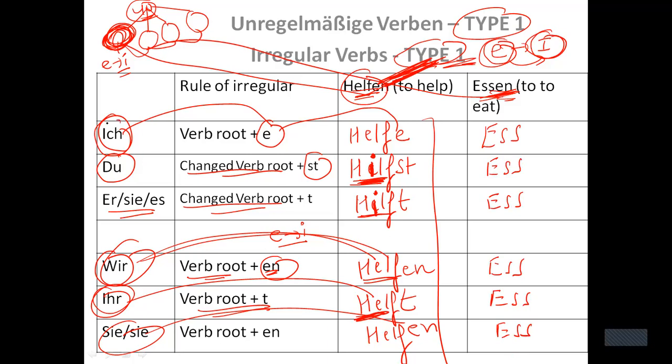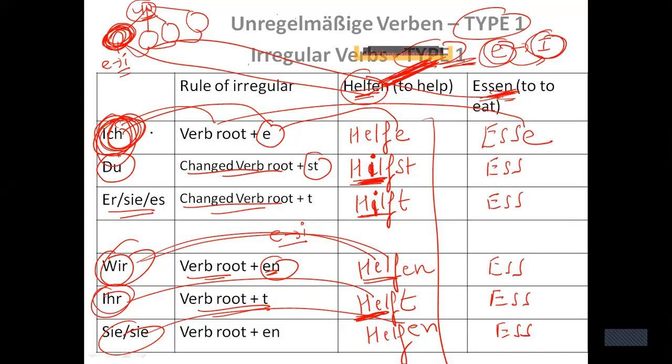So if I need to write "ich", I eat. If I need to write "I eat", the rule says verb root plus E. There will not be any changes. So I just need to add E, right? Ich esse, which will give you the meaning of I eat, right? So if I need to conjugate this,